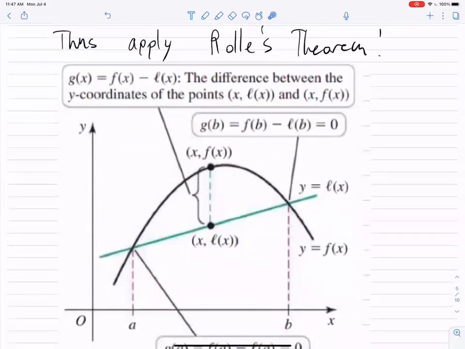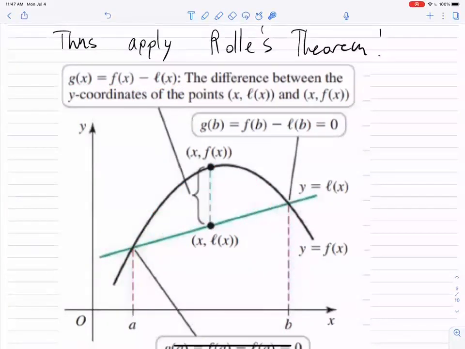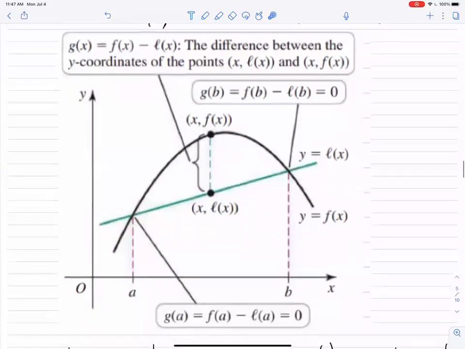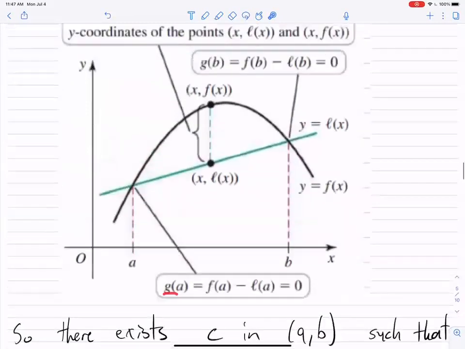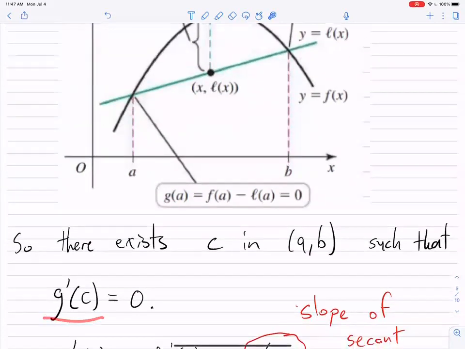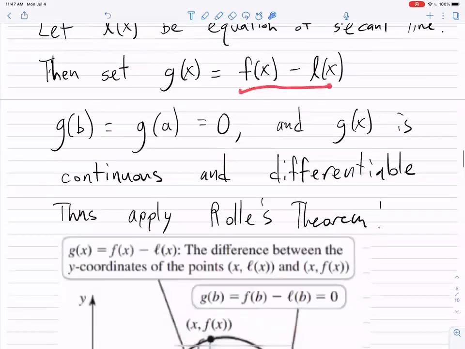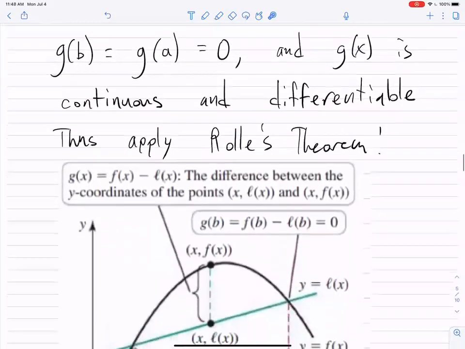And so here's the picture. g of x is f of x minus L of x. It takes the difference between these, so here it's 0, here it's some positive number, and then 0. And the idea is that because g of b equals g of a, by Rolle's theorem there is some c in the interior of the interval such that the derivative of g is equal to 0. That's Rolle's theorem. So this function g, which is just f of x minus L of x, has to have derivative 0 at some point.